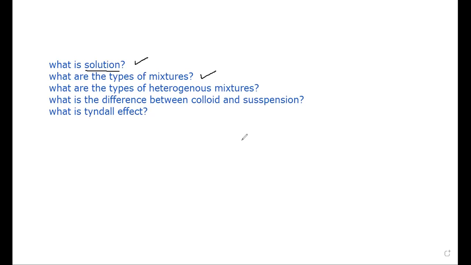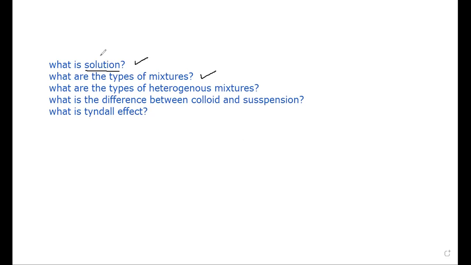We have gas solutions, as we said last time, like oxygen dissolved in nitrogen. We have gas in liquid, like carbon dioxide dissolved in water. We have liquid in liquid, like alcohol dissolved in water. Liquid in solid, like mercury and silver. Solid in liquid, like sugar in water, and solid in solid, in different alloys, as we explained in the last session.